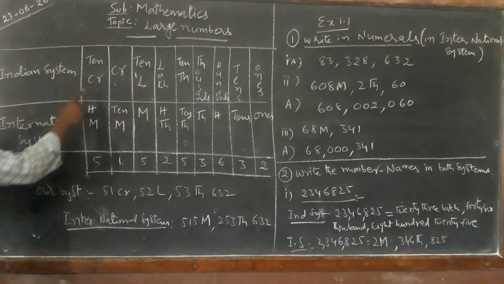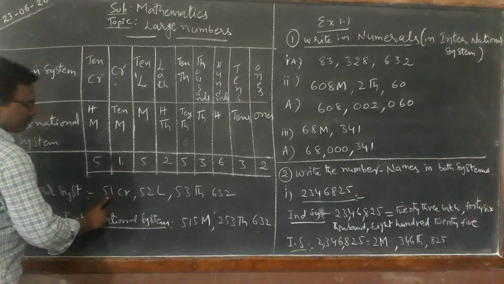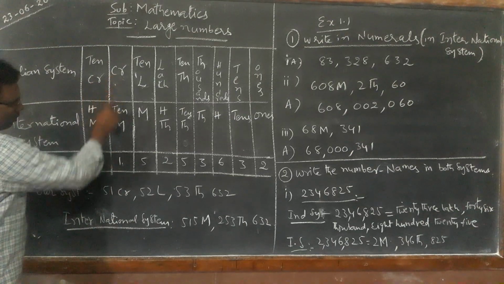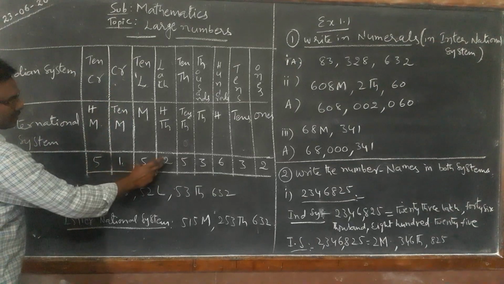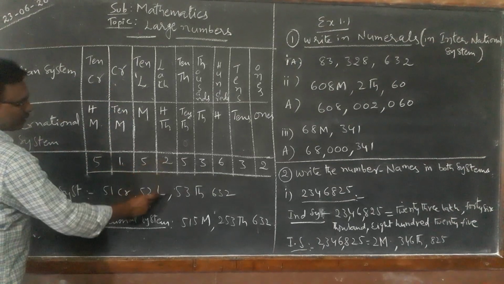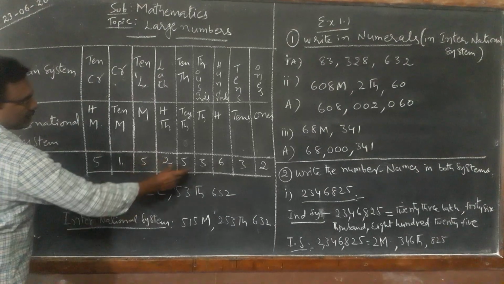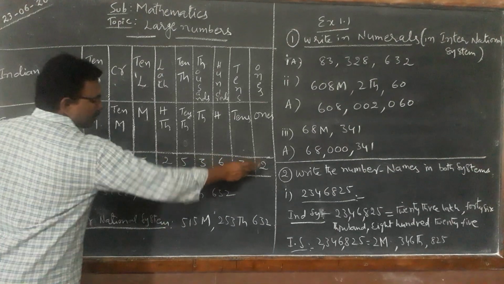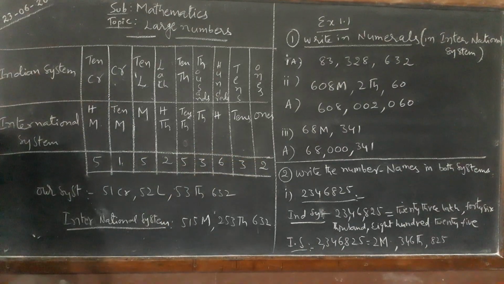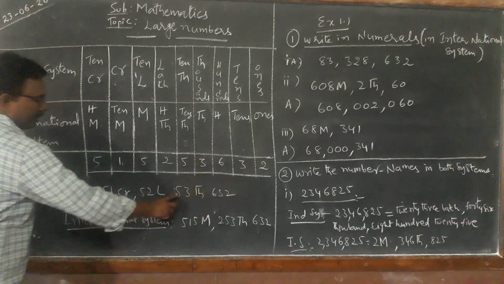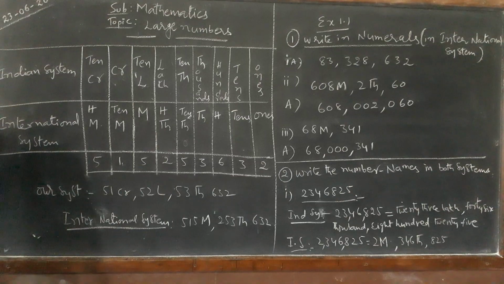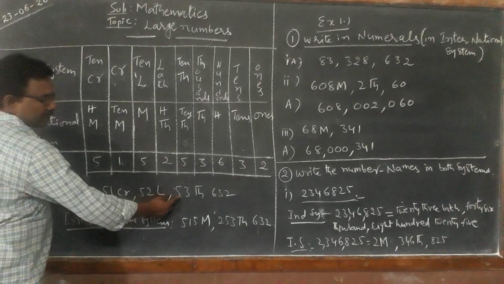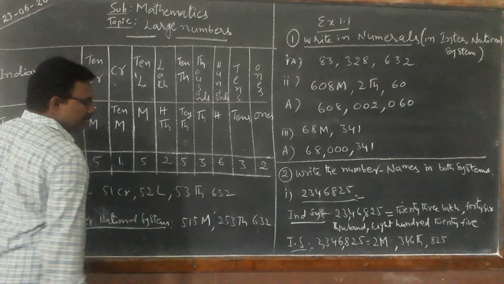In our Indian system, what we can say is 51 crore, that is 50 crore and 1 crore, two digits. Then 52 lakhs, two digits. Then 53,000. The last one is 632, only the last period has 3 digits. Remaining periods we take two digits each. So: 51 crore, 52 lakhs, 53,000 and 632.